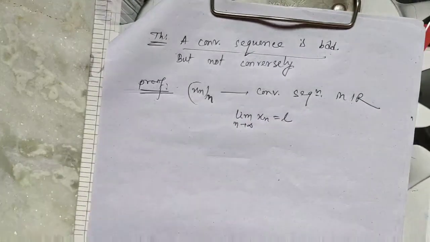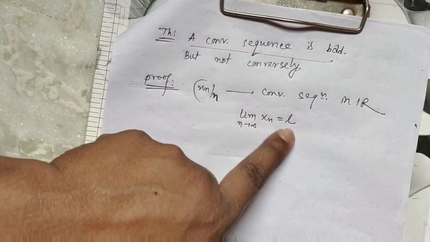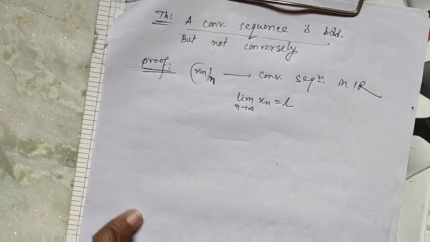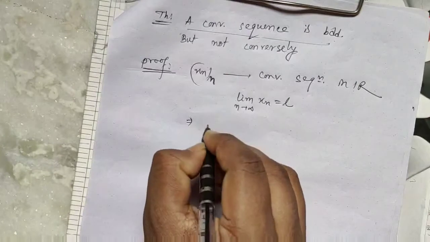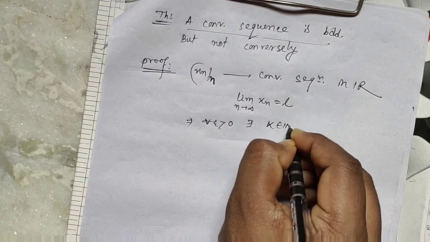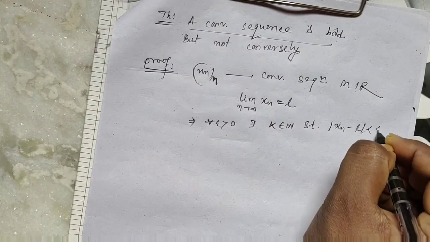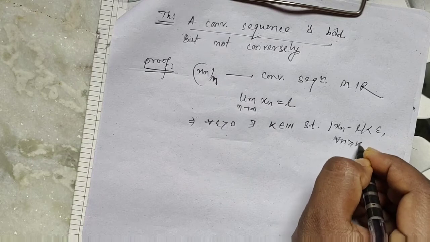So xn is a convergent sequence in R, and let the limit be L. This implies for each epsilon greater than 0 there exists k belonging to N such that mod of xn minus L is less than epsilon for all n greater than or equal to k.